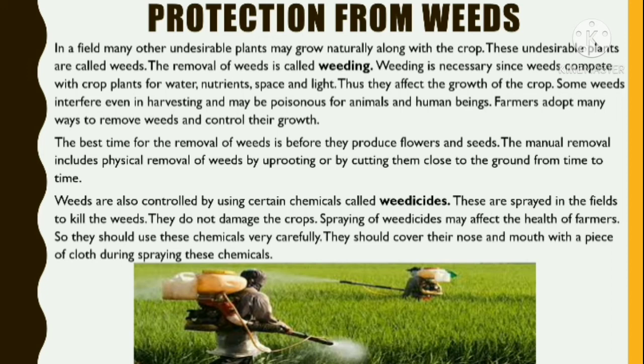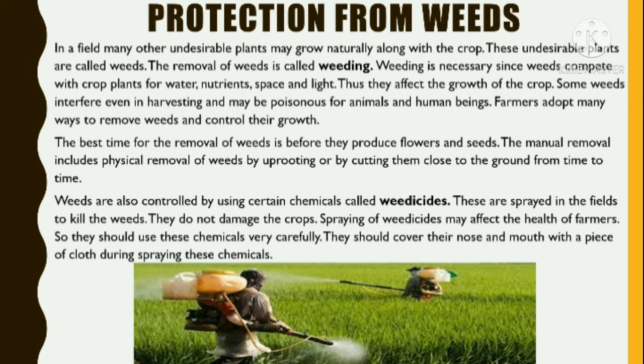Farmers adopt many ways to remove weeds and control their growth. The best time for the removal of weeds is before the production of flowers and seeds. The manual removal includes physical removal of weeds by uprooting or by cutting them close to the ground from time to time.